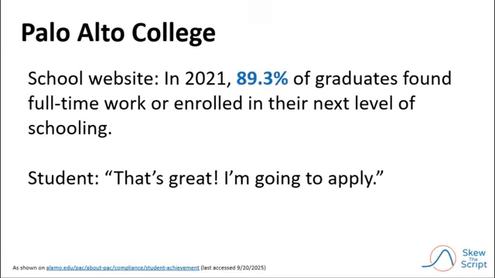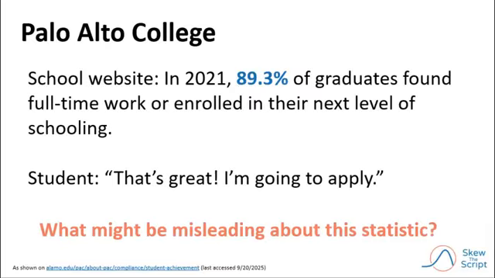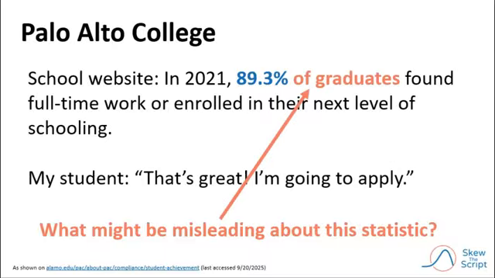So after seeing this, the student said, "That's great, I'm going to apply." However, I had a different reaction. Specifically, I had a suspicion that the 89.3% statistic might be misleading. Take a moment to pause the video and think about how this statement might be misleading. Okay, let's discuss. So, note that the statement says 89.3% of graduates have good outcomes, not 89.3% of all students who enrolled in the school.